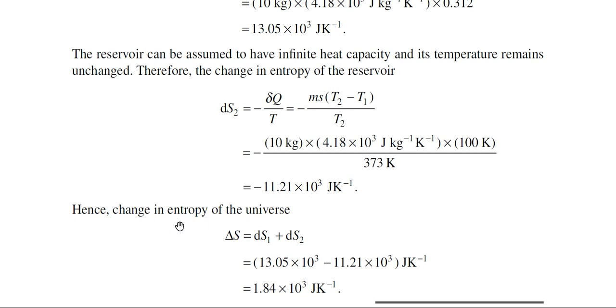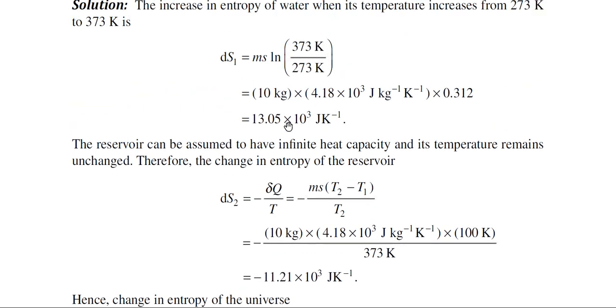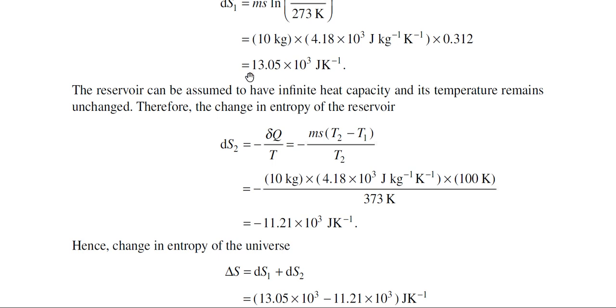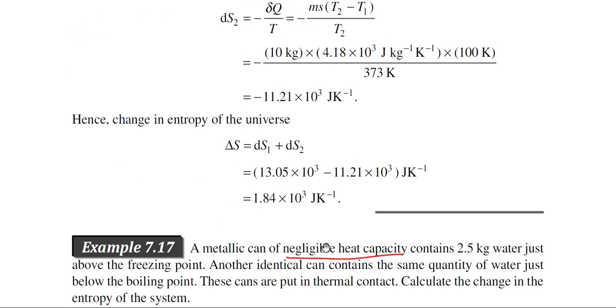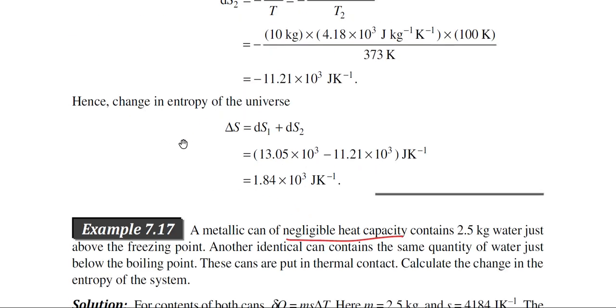Now the change of entropy of the universe will be the sum of these two entropy changes. So we have to add them up. After adding we get the net change in entropy. So this is the net change in entropy.